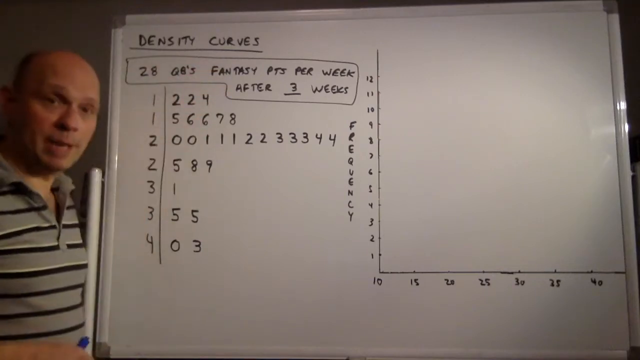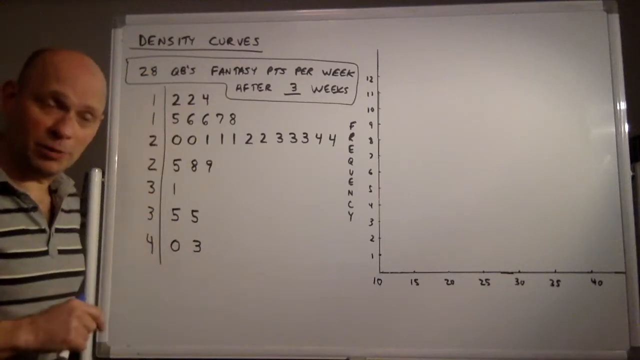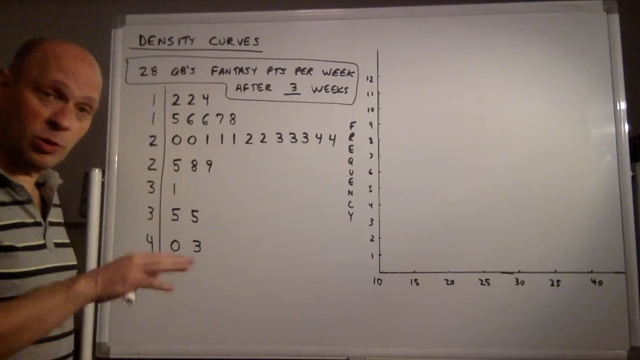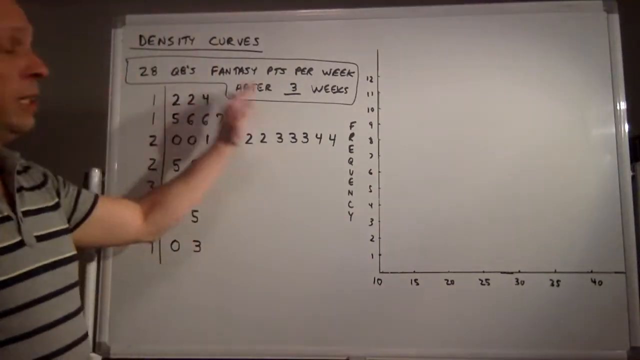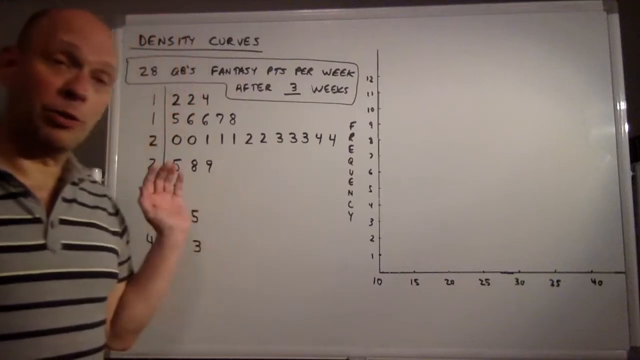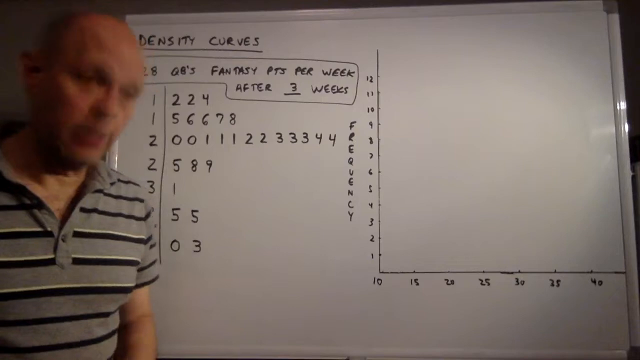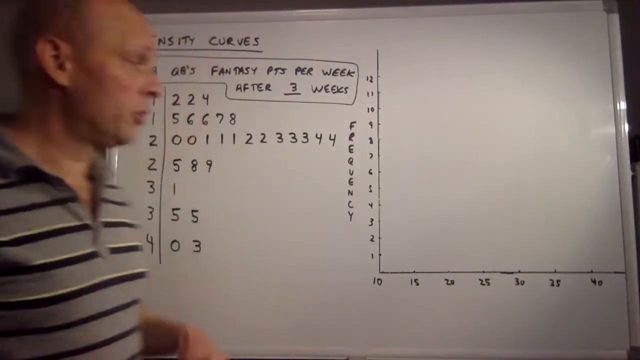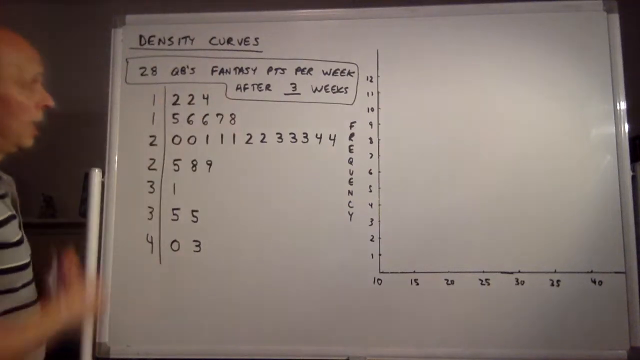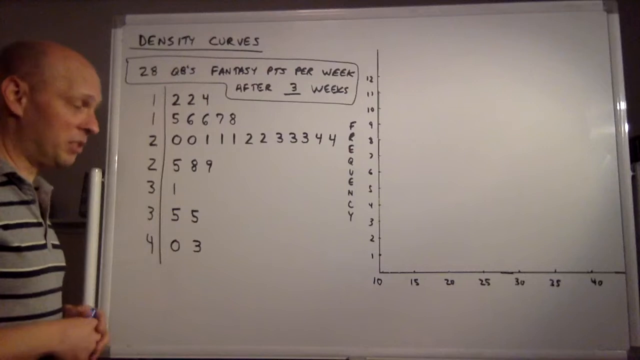Today's lesson is going to be about density curves. We'll eventually see what density curves are all about, but let's build our way towards that by starting with this. I've updated the quarterback data, so this is now after 3 weeks. This is the average number of fantasy points per week. We're down to 28 quarterbacks that have now played a full 3 weeks. So here are the 28 quarterbacks and how many fantasy points per week they're averaging after 3 weeks.